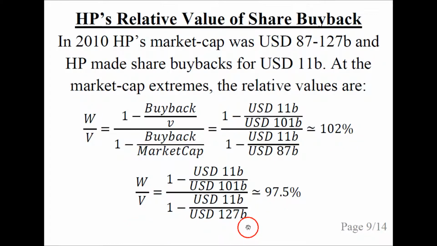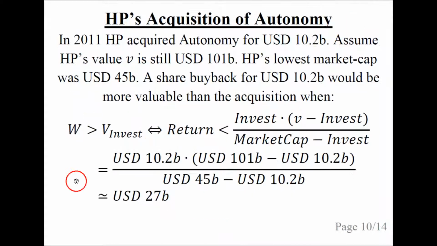At the highest market cap for that year of $127 billion, the relative value of the share buyback would have been 97.5%, which means the value to eternal shareholders would have decreased about 2.5% from a share buyback. In 2011, HP acquired a company called Autonomy, and they paid $10.2 billion.